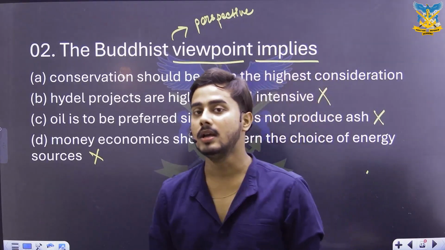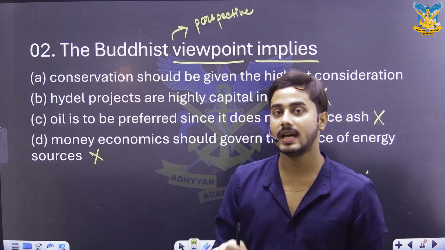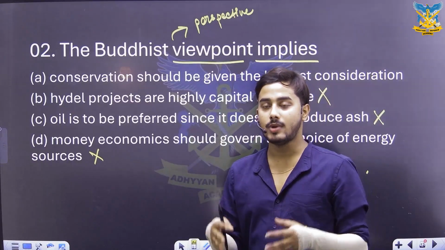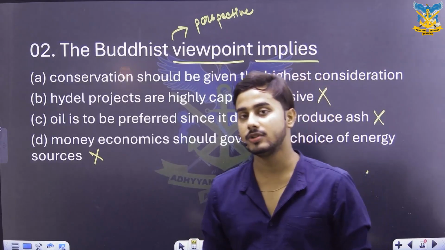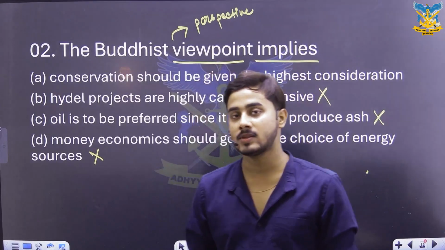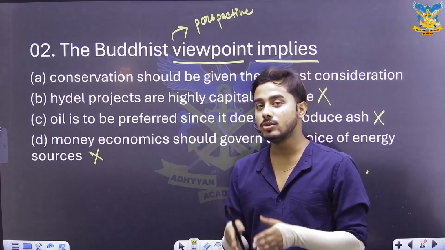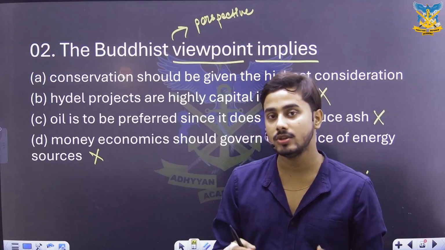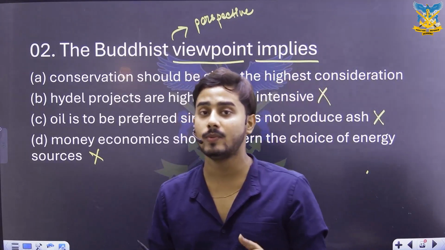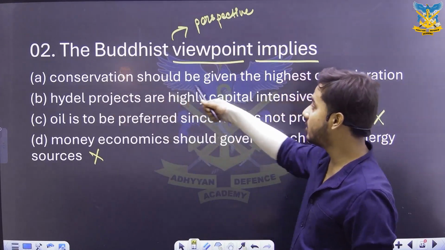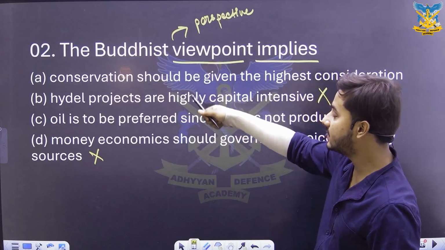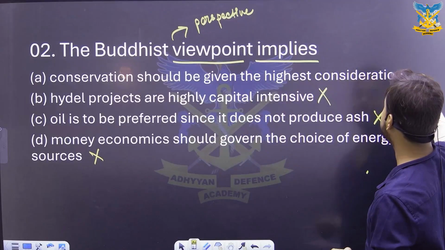था उन लोगों का. They wanted to let us know that it is our duty to have a check on the amount of non-renewable resources that has been consumed by the society on a daily basis, and they also have requested us to use non-renewable sources only when it is unavoidable, right? So thus we are going to go with the first sentence, which is conservation should be given the highest consideration.